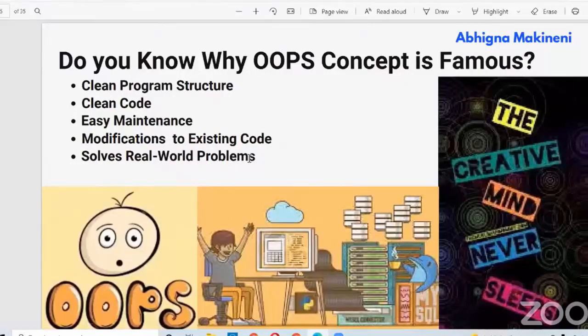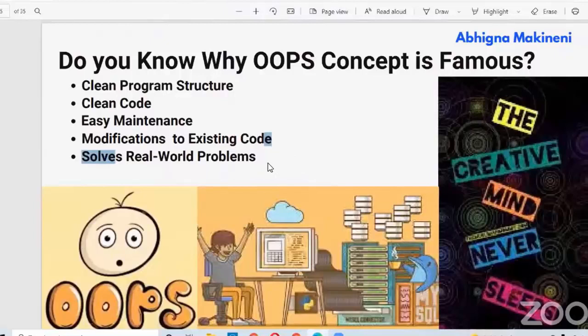One more reason is that object-oriented programming is a good technique to solve real-world problems by creating objects. Do you know, in Python everything is an object. For example, let me explain with a real-world example. Stock market prediction is a real-world problem. That means we have to predict the price of the stock market. So we can find a solution for that by implementing this OOPS concept also.